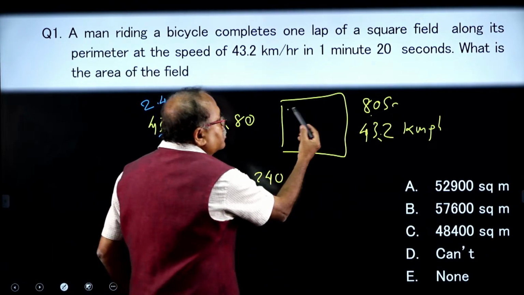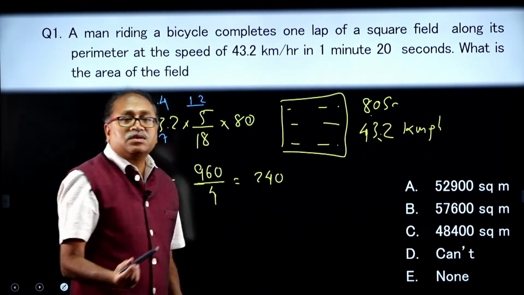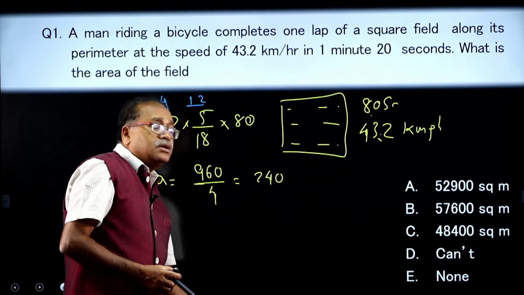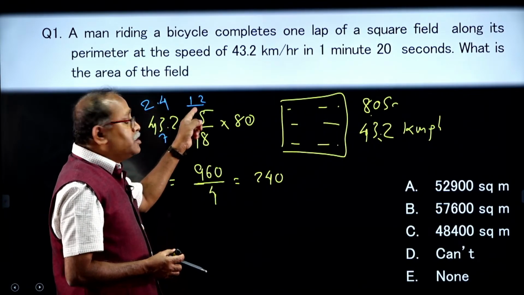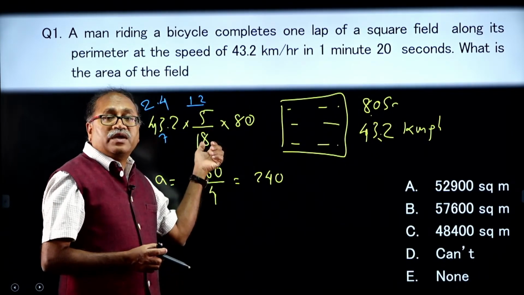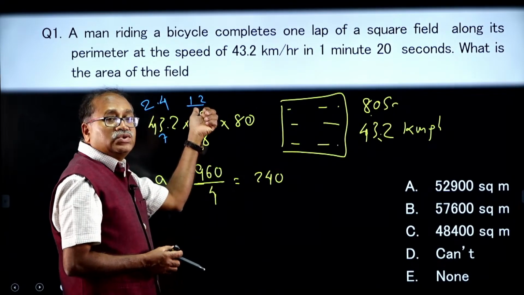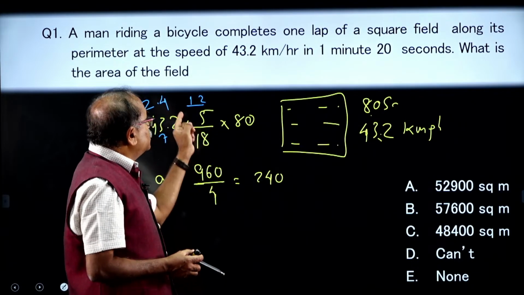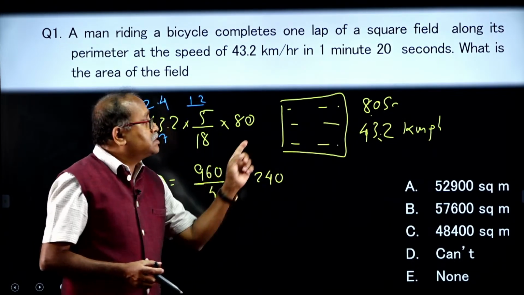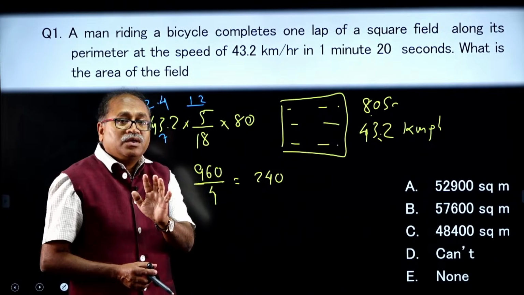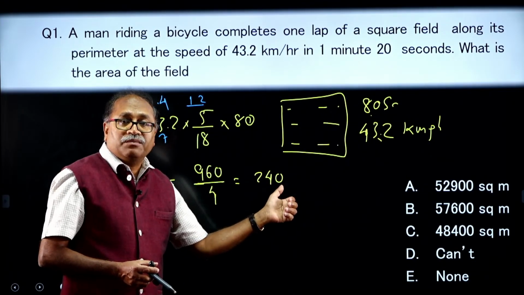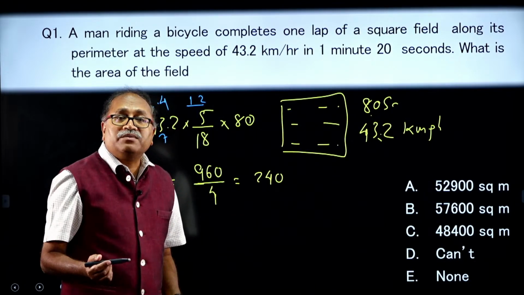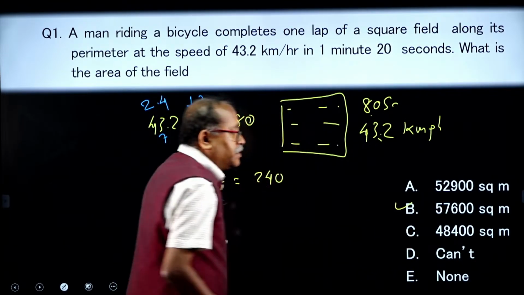You are asked to find the area, and the area is A square. Is that clear? The speed in kilometer per hour, into 5 by 18, I converted into meter per second, which is 12, and the time taken to cover is 1 minute 20 seconds, which is 80 seconds. So 12 into 80 is 960, which is the perimeter, 4A. Dividing by 4 I get A. So what is the area? A square, so 24 square is 576 followed by 2 zeros. So, option choice B.